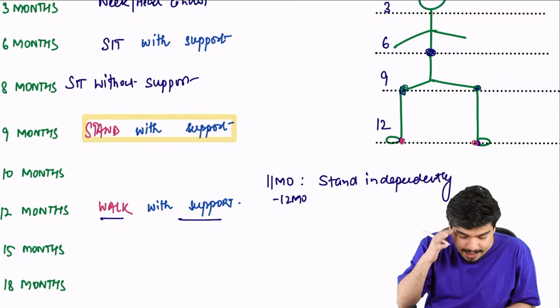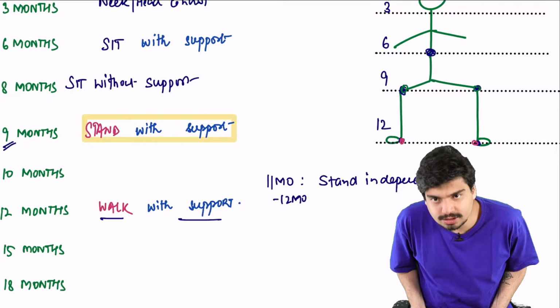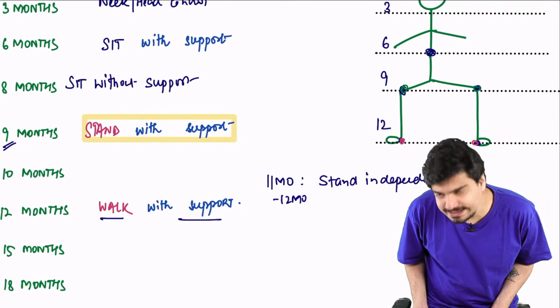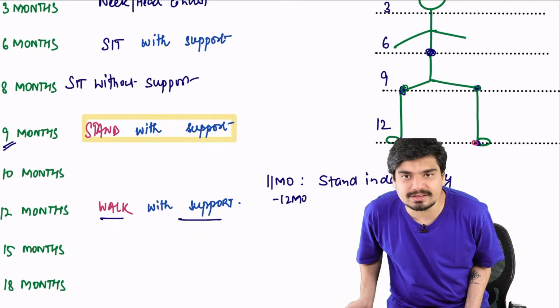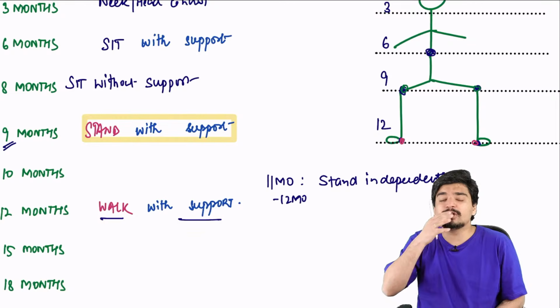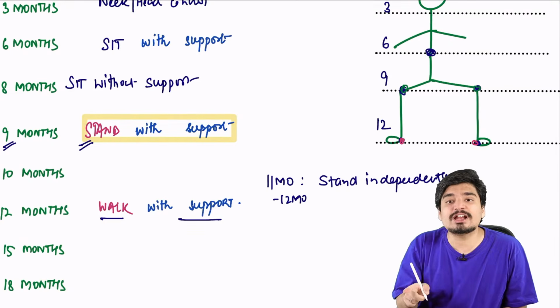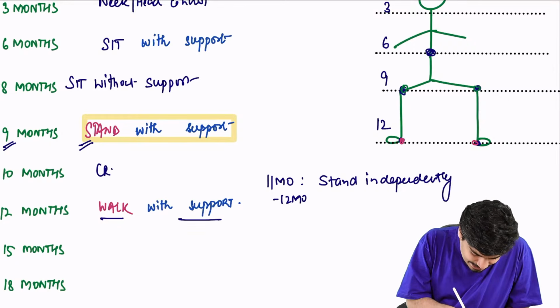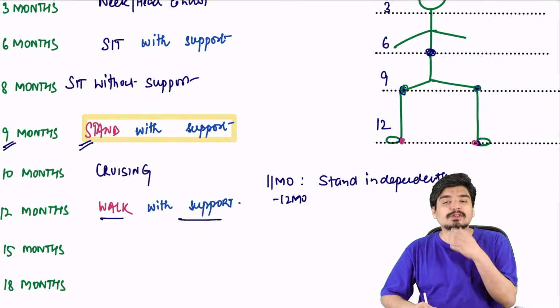And see, if at 9 months you are standing with support, how do you stand with support? You stand using the furniture. At 10 months, using the furniture, the child moves sideways. This is not walking. He's moving sideways using the furniture. The sideways moving using the furniture is called cruising. So at 9 months you are standing, and at 10 months the child will start to cruise.